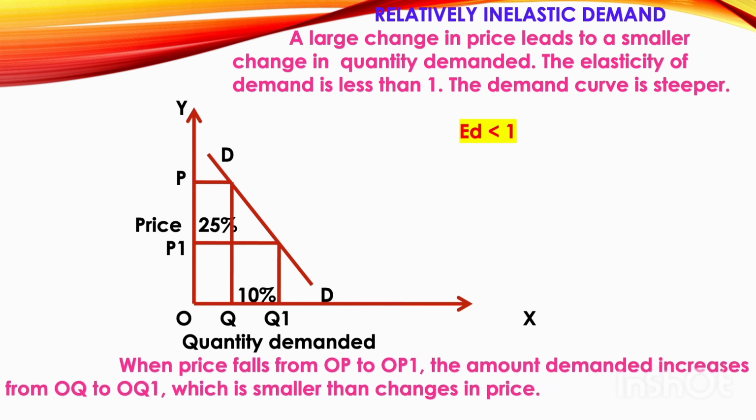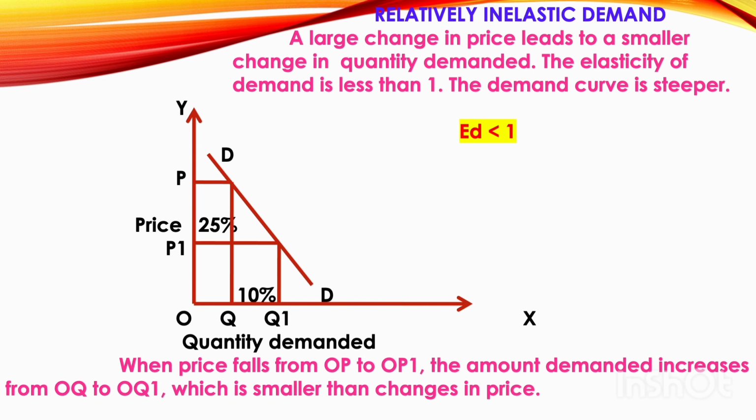Here the y-axis measures the price, the x-axis measures the quantity demanded, and DD is the demand curve. When the price is OP, the quantity demanded is OQ, and when the price decreases to OP1, the quantity demanded increases to OQ1.